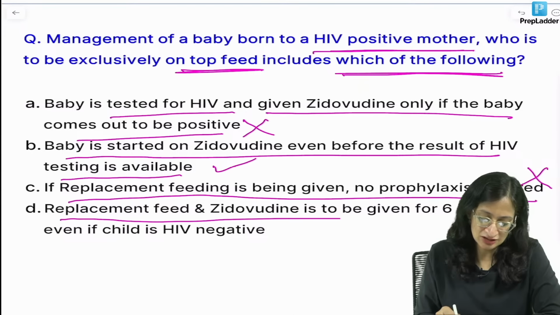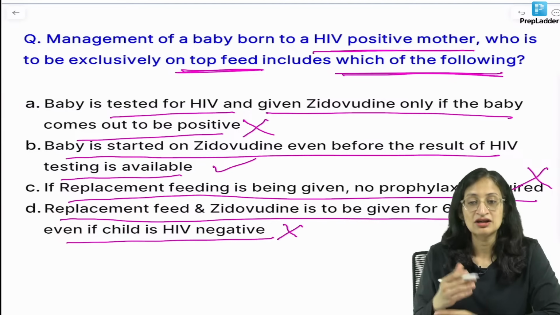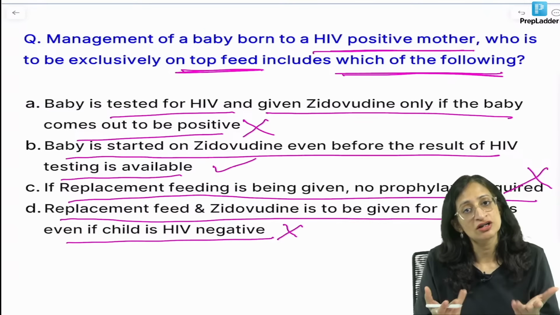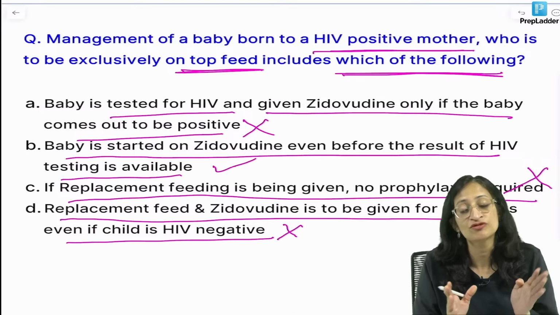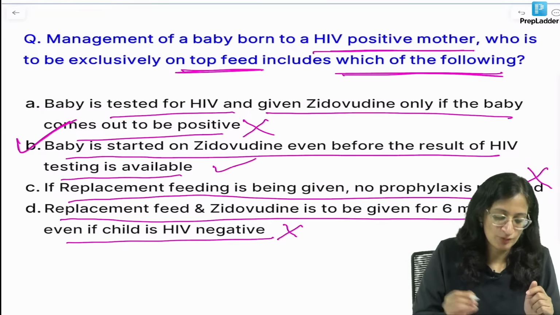And replacement feed and zidovudine is to be given for 6 months even if the child is HIV negative? No. If the baby is on replacement feeding, even if it is not a high risk baby, even 6 weeks of treatment with prophylaxis is enough if the baby is HIV negative. So our best answer is option B.